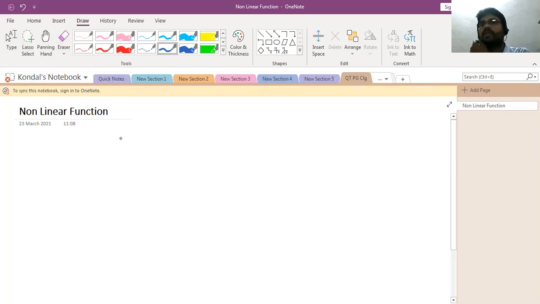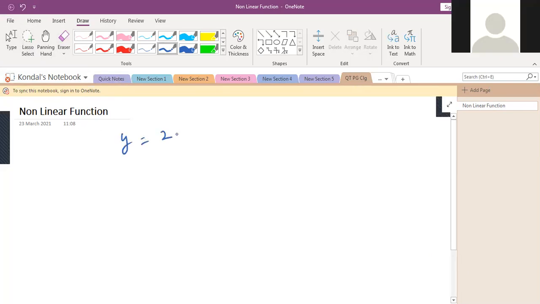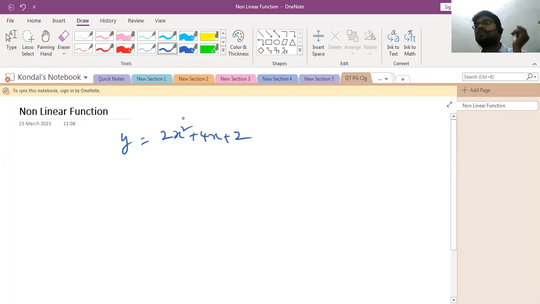See a non-linear function, that is y is equal to 2x square plus 4x plus 2. So here the power value is not equal to 1, it is more than 1. Another example, y is equal to 4x cube plus 3x square plus 2x plus 1. Here the power value is not equal to 1, it is more than 1. That is called non-linear function.